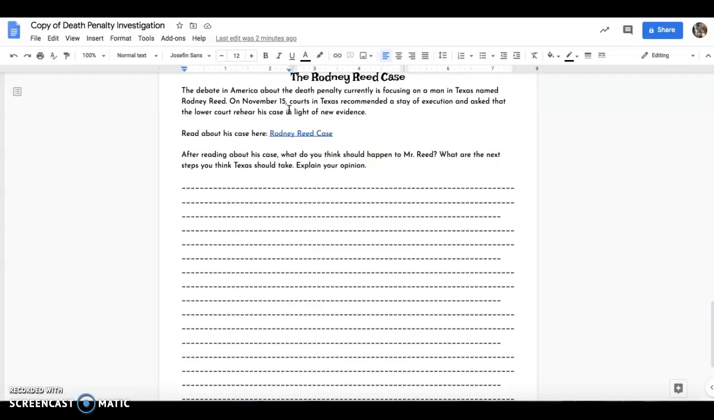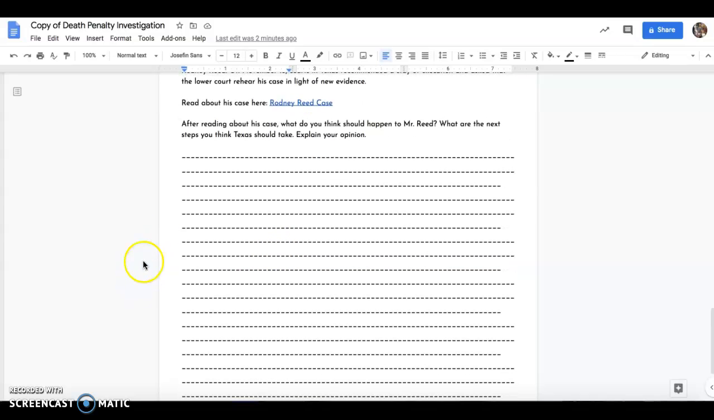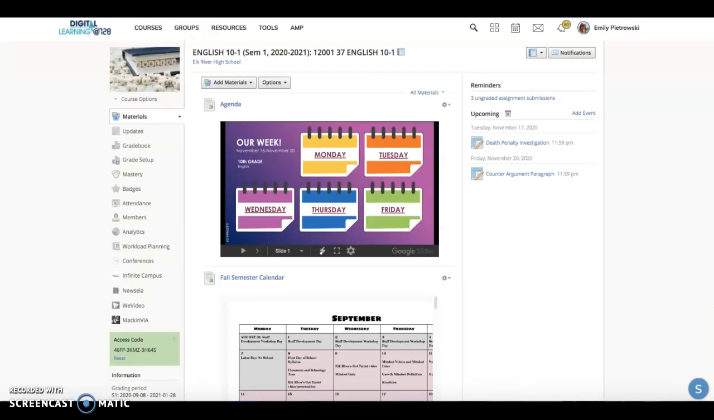What I want you to do is go through, read about his case, and then after reading about his case, what do you think should have happened to him? What do you think are the next steps that Texas should take? Since there are a bunch of lines here and it's going to end up weird, you can highlight all of those lines and delete them before you start typing so you don't end up with a bunch of lines on your page. When you come to Schoology, there should be a Dropbox for you on the side here so that you can write your stuff for the death penalty investigation.